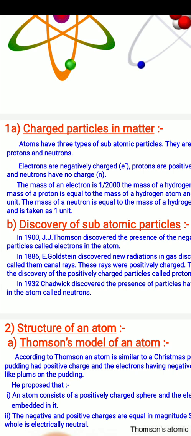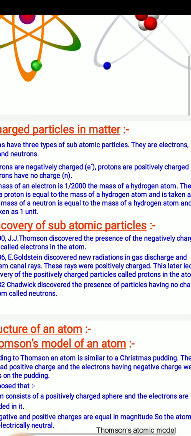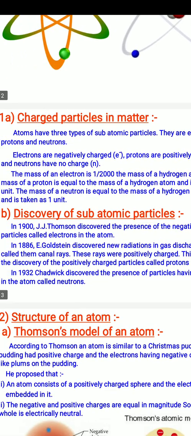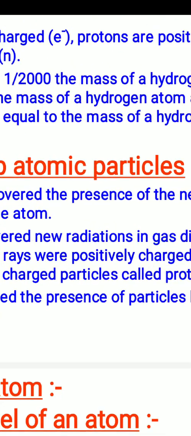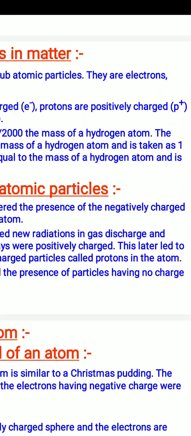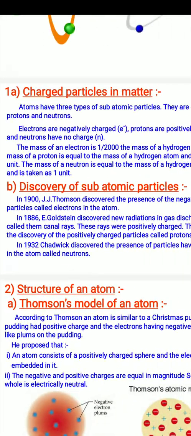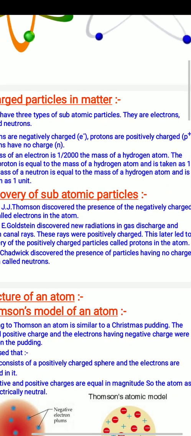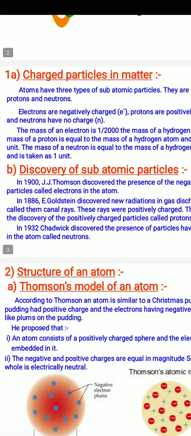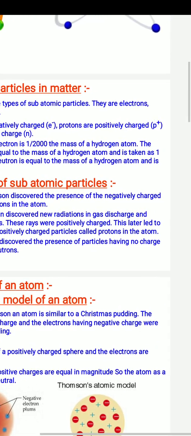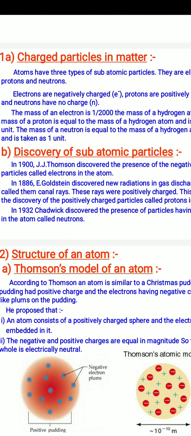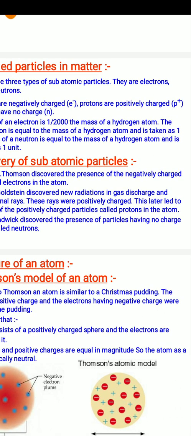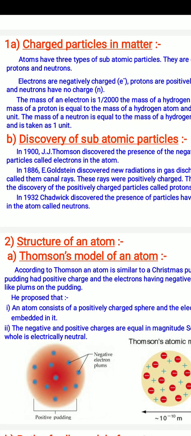In 1886, Goldstein discovered a new radiation in the glass discharge and called them canal rays. These rays were positively charged. They are called protons in the atom. In 1932, Chadwick discovered the presence of a particle having no charge in the atom called neutron.